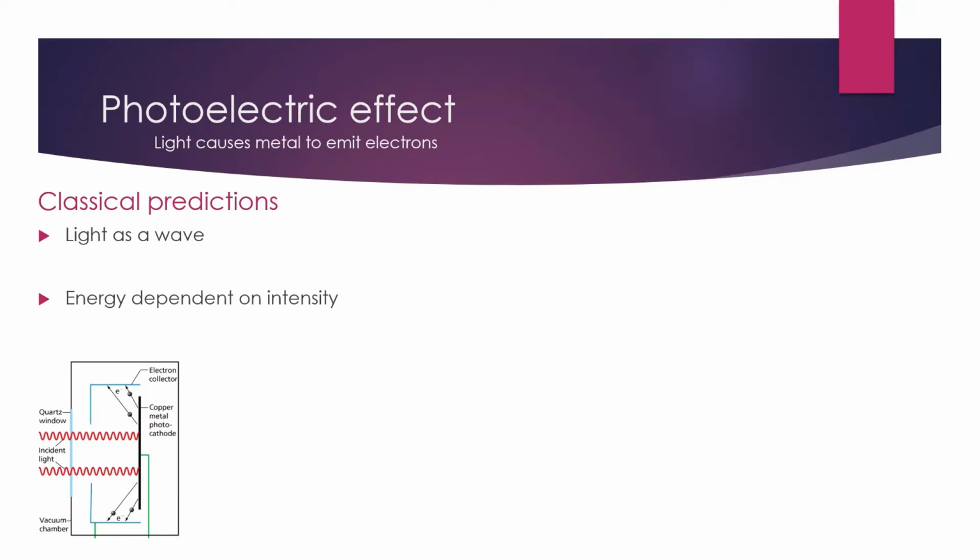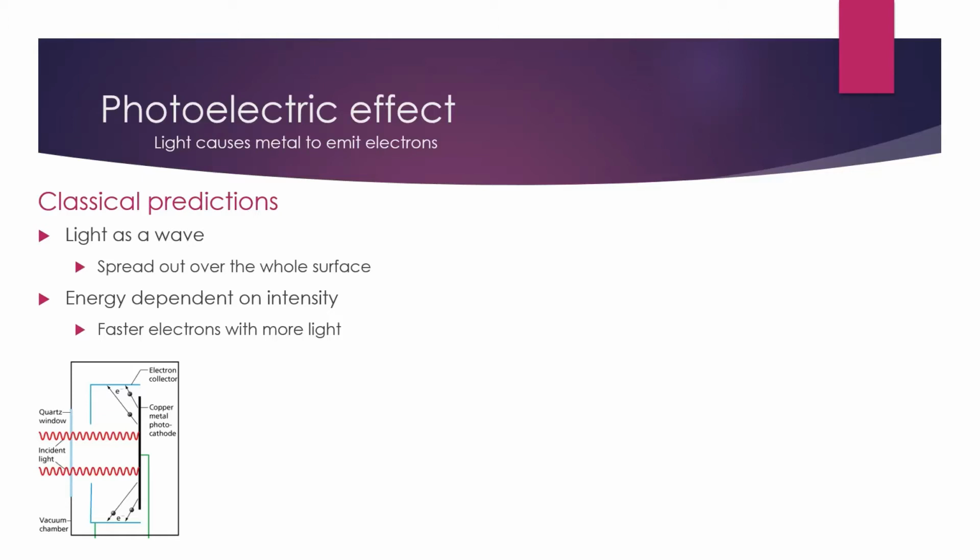And so what classical physics would predict is that if you have more intense light, the brighter the light is, the more energy is being absorbed by the sheet, and the faster the electrons should be kicked out. Now, this is not observed at all.